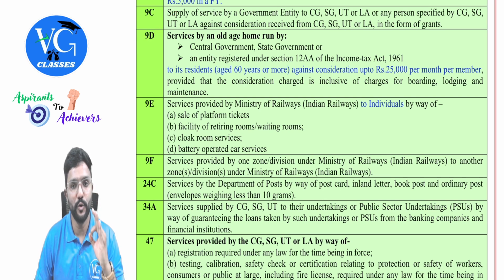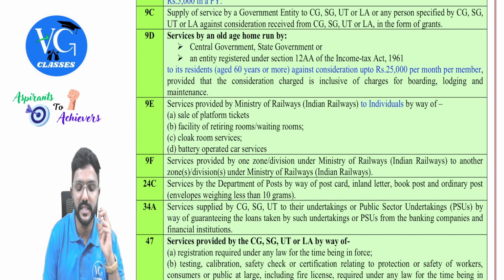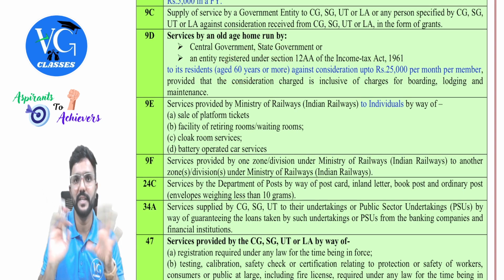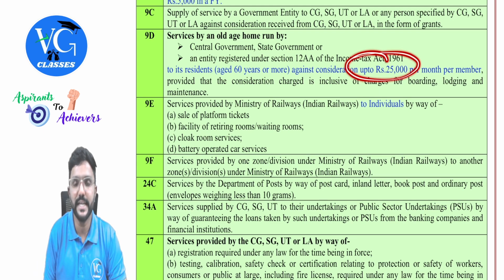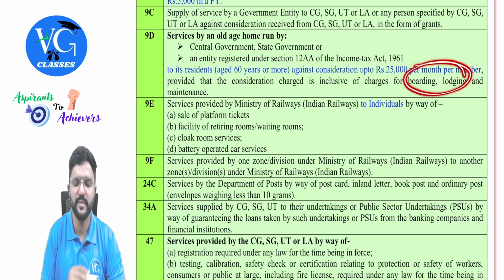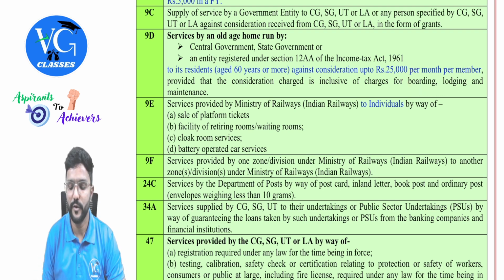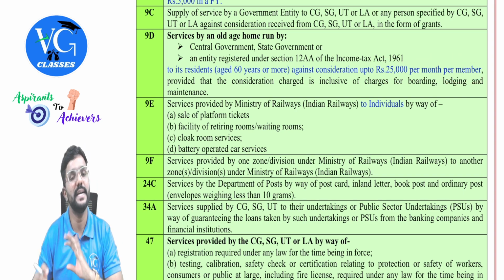Next, 9D. Services by an old age home run by the central or state government, or an entity registered under section 12AA of the Income Tax Act, that is charitable or religious, to its residents aged 60 or more in any area. Here there is no restriction, rural, urban, nothing like that, any area. Against a consideration of up to 25,000 per month per member, which includes food, accommodation, lodging, boarding, maintenance, everything, guys. So if it is 25,000 or less per month per member, it is exempt.